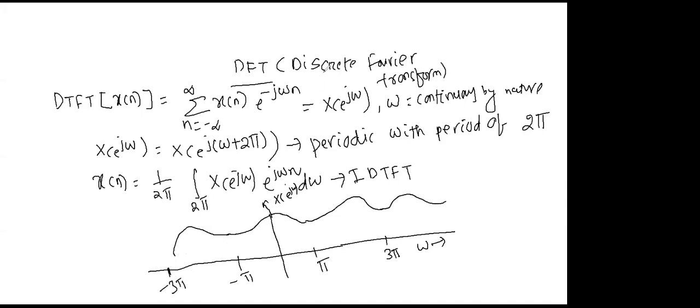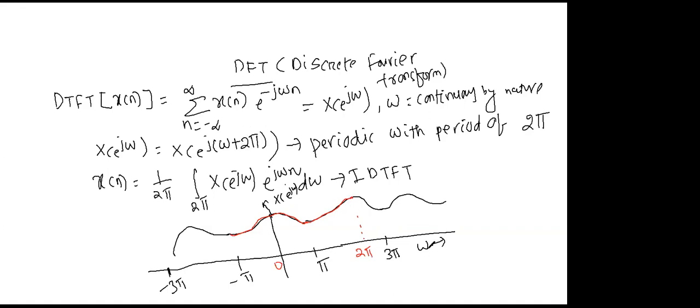Now if you see, this spectrum is periodic with a period of 2 pi. You can take the period minus pi to plus pi, or you can take the period 0 to 2 pi, your wish. This is periodic by nature. This is your omega. Or you can take pi to 3 pi. Any one period you take, because it is periodic with a period of 2 pi.